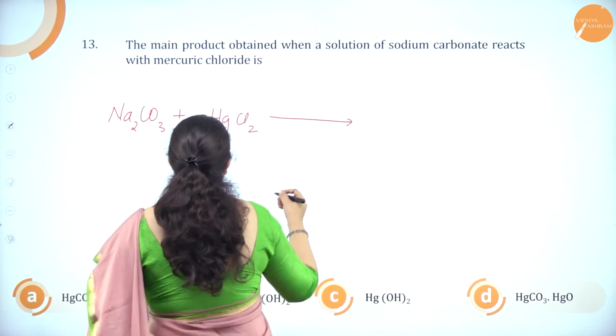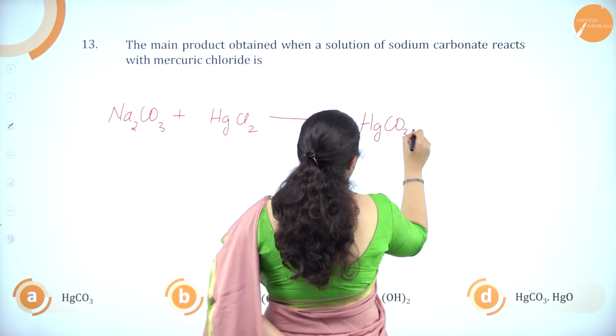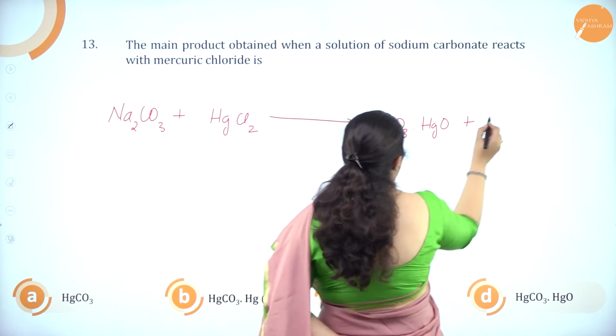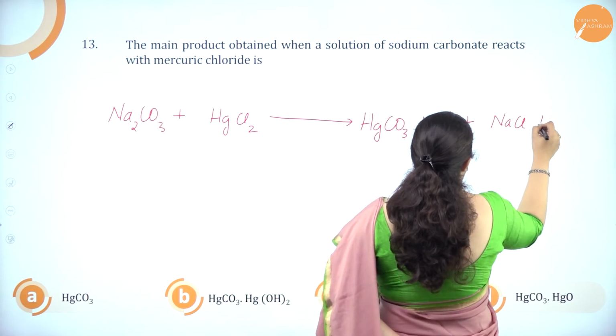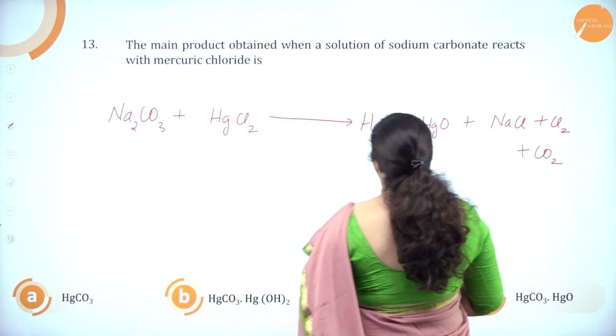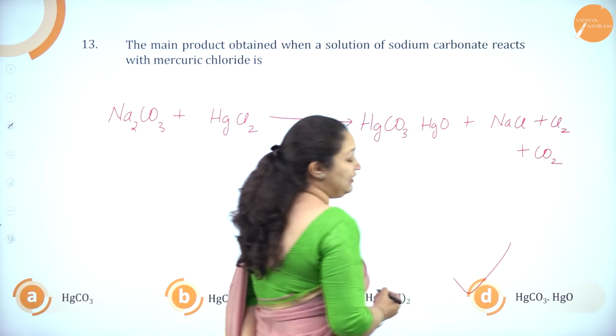These two will react to give rise to HgCO3 dot HgO. Sodium with chlorine will form sodium chloride. Chlorine gas also is liberated. Carbon dioxide is also liberated. Thus, the product formed is option D.